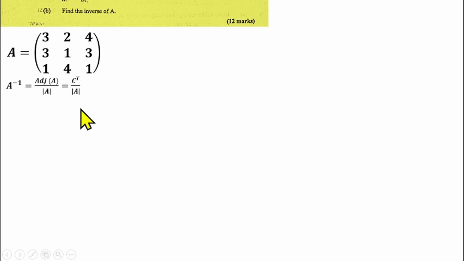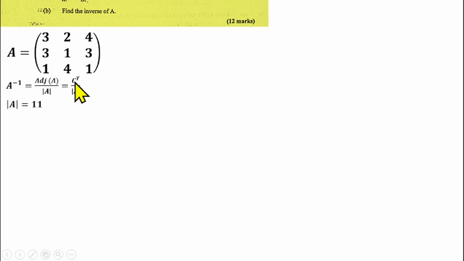So I'm going to take you through the process step by step here. We already have the value of the determinant of matrix A. That is what we did in the previous slide, and I think we got that to be 11. So we got that to be 11 before, so you can transfer that here. All we need to do is to find the adjoint of matrix A, which is the same as the cofactor transpose. Then we need to find the cofactor of matrix A now.